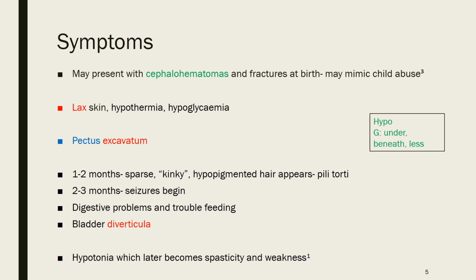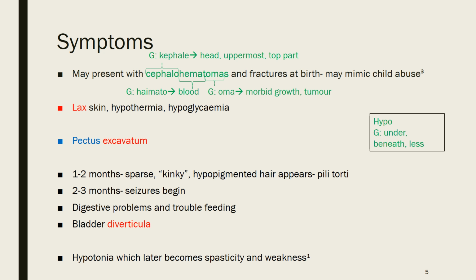So cephalohematomas is quite an interesting word. It comes from kephale in Greek, which means head, hemato in Greek means blood, and omas means morbid growth or tumour. So it's essentially a blood clot that occurs between the skin and the skull in children with Menkes disease. They also show lax skin, so that comes from Latin meaning wide, spacious or roomy, so they get a really loose skin appearance, and I've got a picture of that later on as well.